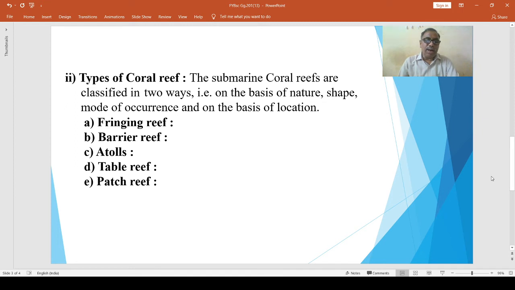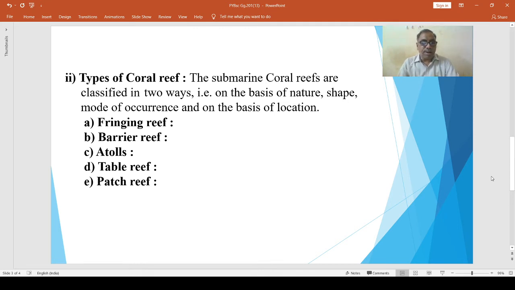Fringing reefs are usually attached to the coastal land, but sometimes there is a gap between them and land, and a lagoon is formed between fringing reef and land. Such a lagoon is called boat channel. Such reefs are found along Sakau Islands, Florida, etc.